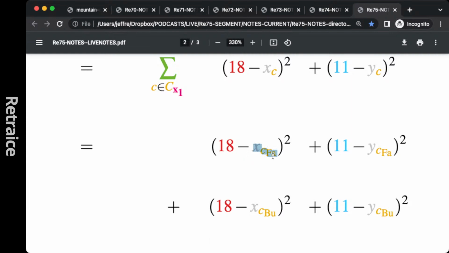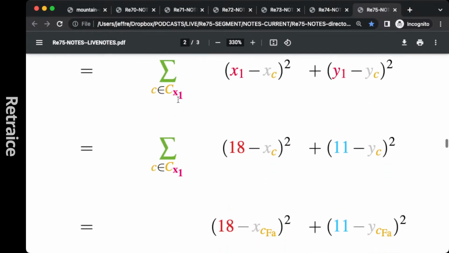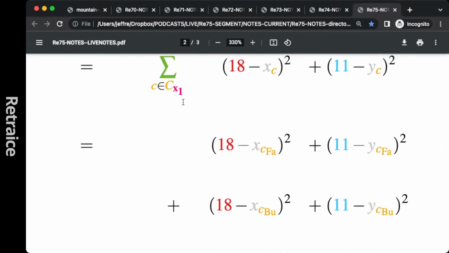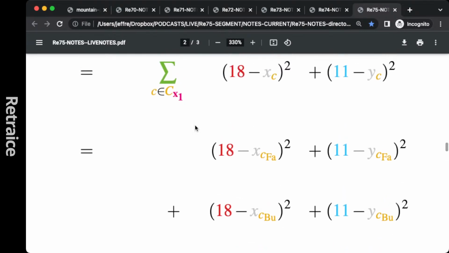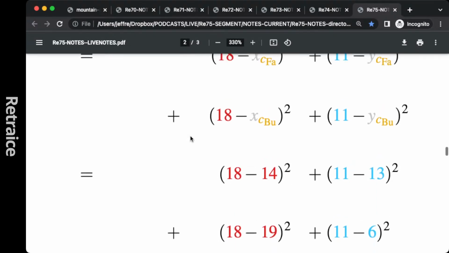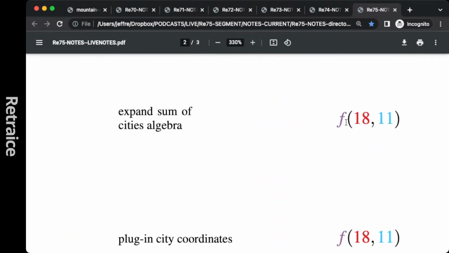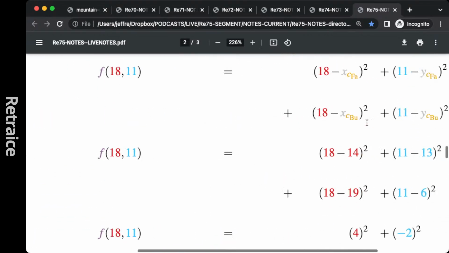So this is the x coordinate of city Fagarash. This is the y coordinate of city Fagarash. This is the x coordinate of city Bucharesti and the y coordinate of Bucharesti. And then we just add those two together. Remember, we're adding up this term for a certain number of i's, or in this case, a certain number of elements in our set C, big C, and that's how we're going to get our function of the airport location. That's how we're going to get our objective function value of the airport location.